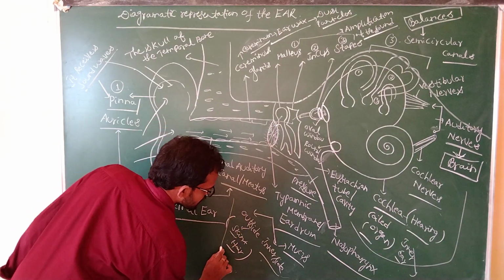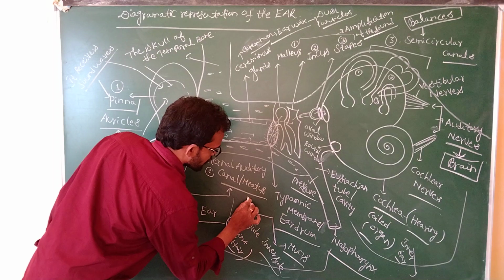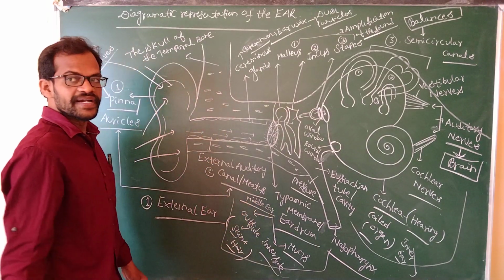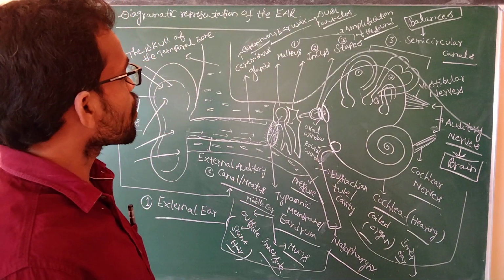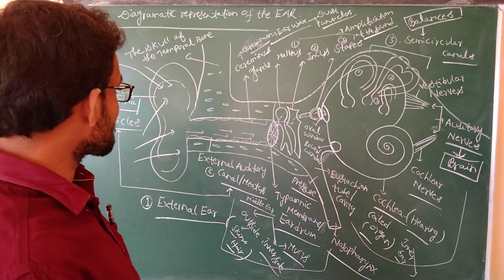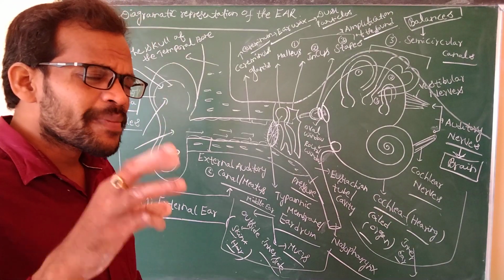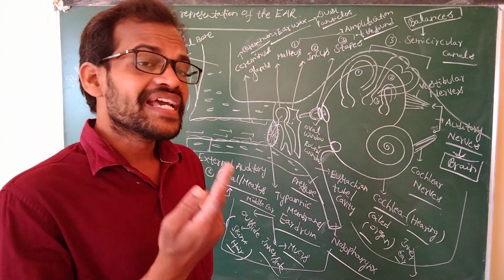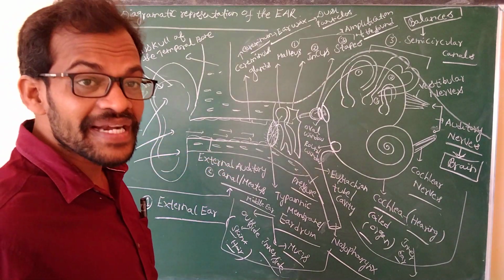This indicates the middle ear. It is the diagrammatic representation of the ear. The human ear is divided into three main parts: the external ear, middle ear, and inner ear. The external ear consists of the pinna and external auditory meatus.